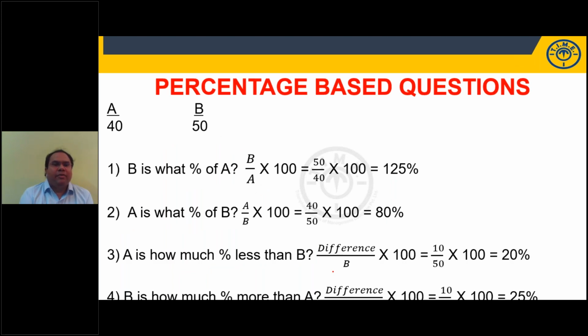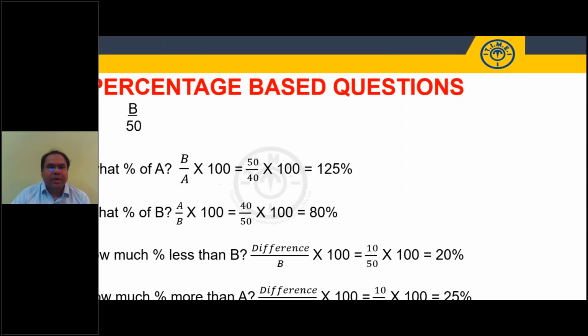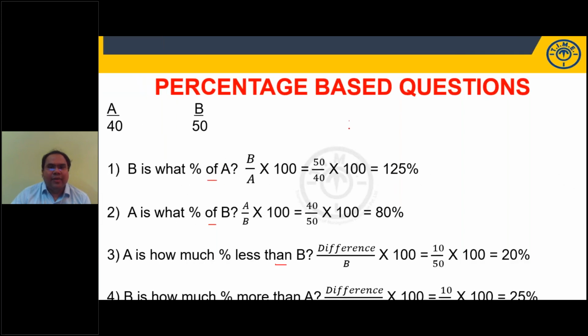A value 40, B value 50. B is what percentage of A? A is what percentage of B? A is how much percent less than B? B is how much percent more than A? Anything that follows of, anything that follows than should be in the denominator. Of and than are keywords. Anything that follows them should be in the denominator.